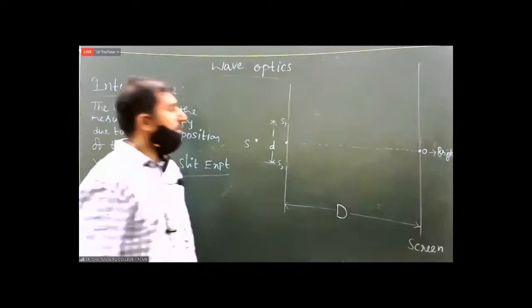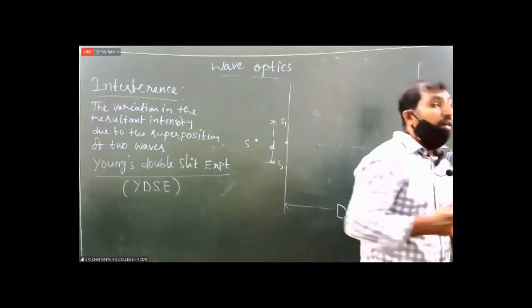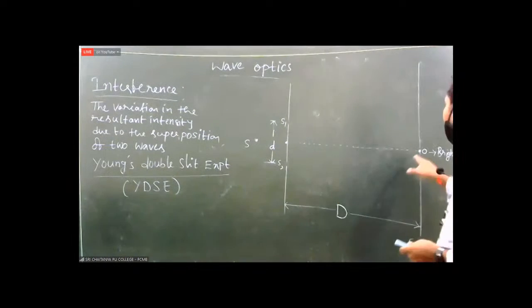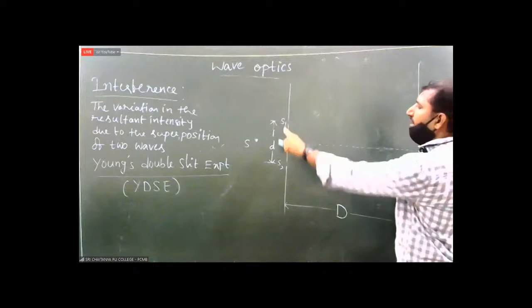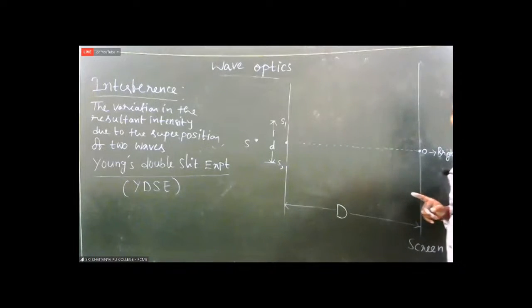See, on the screen where you will always get brightness, that means at a point exactly opposite to the midpoint of S1 and S2. How? You will always get a bright band or bright fringe at O.